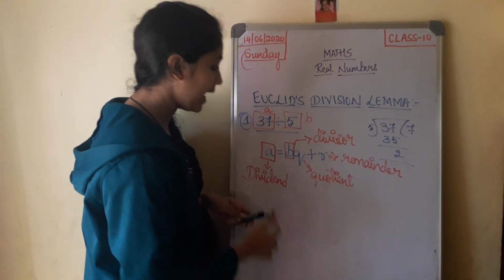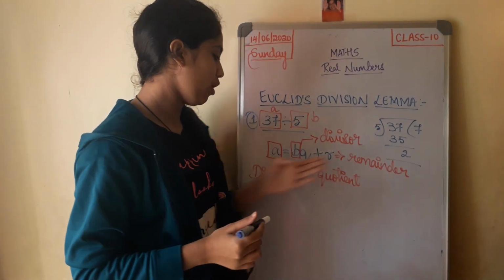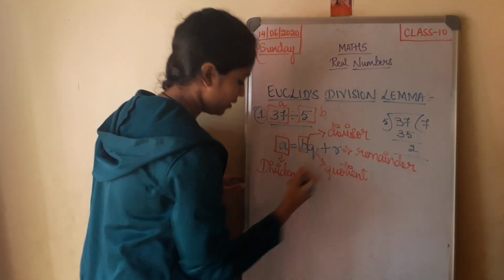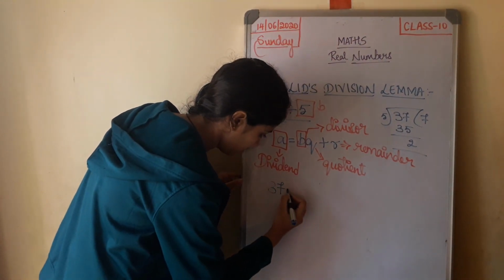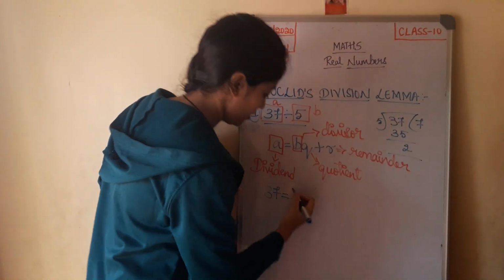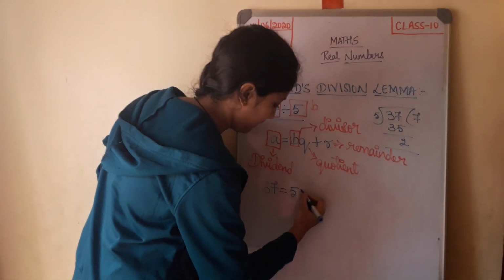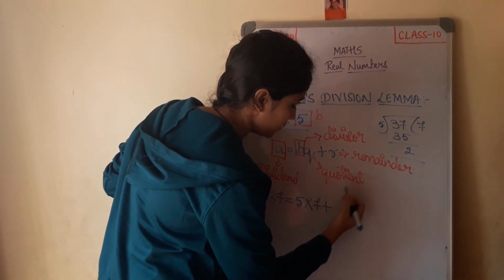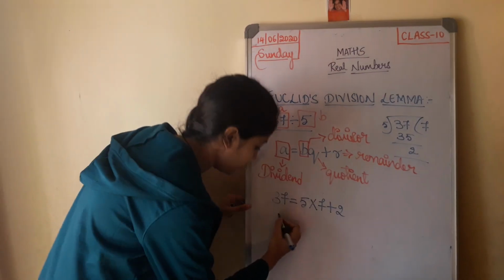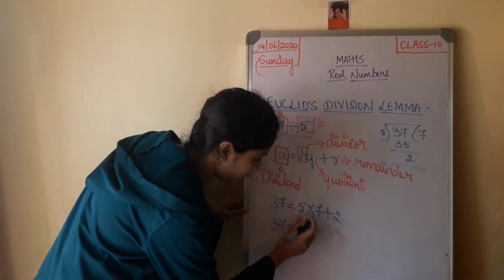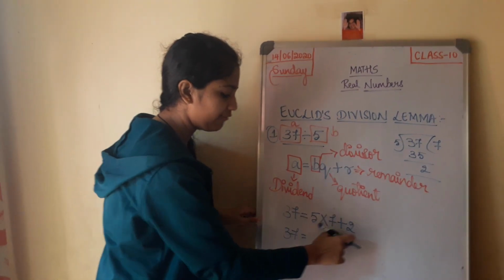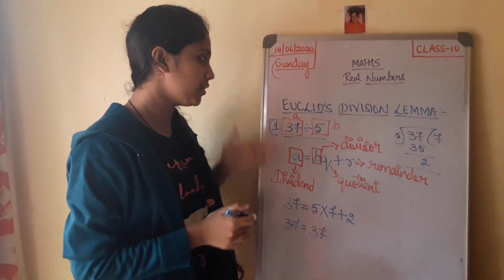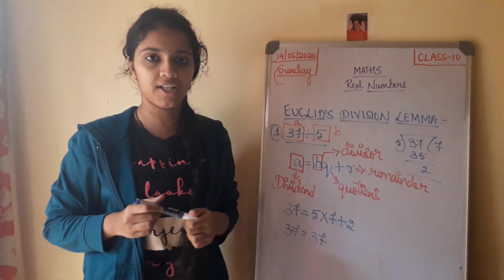Now, express this in the form of a = bq + r. a is the dividend, so 37 is equal to b, the divisor, multiplied by q, the quotient, plus the remainder 2. Now, if you simplify, 5 into 7 is 35. 35 plus 2 is 37. You get LHS is equal to RHS. This is what we call Euclid's division lemma.